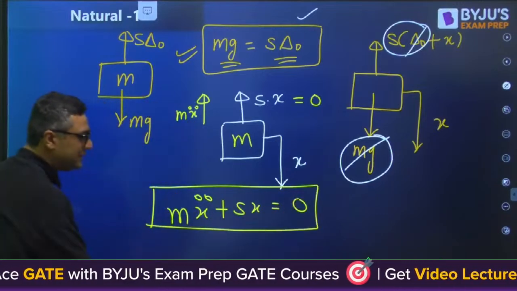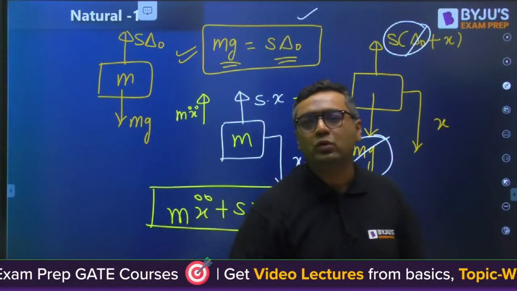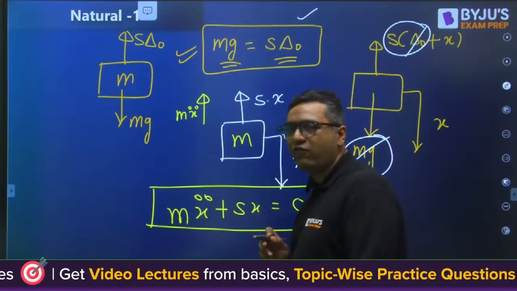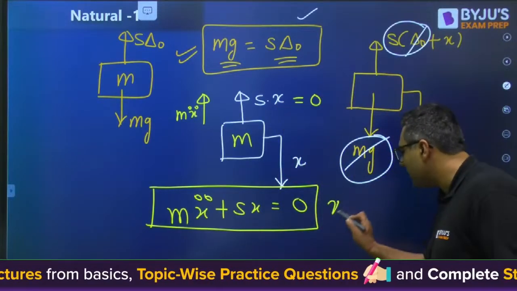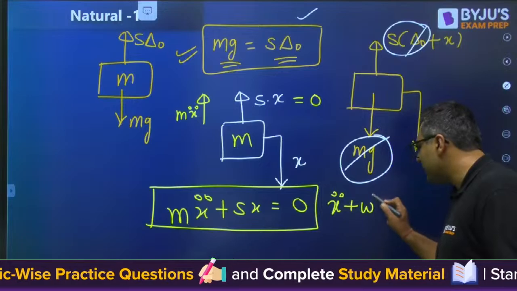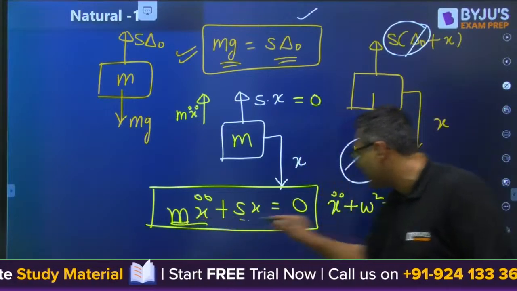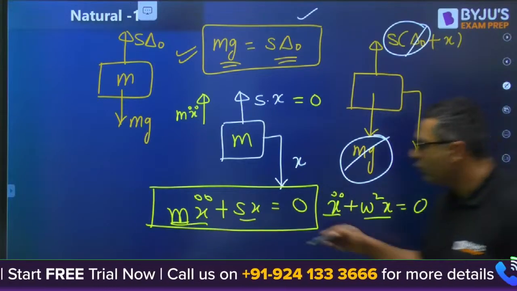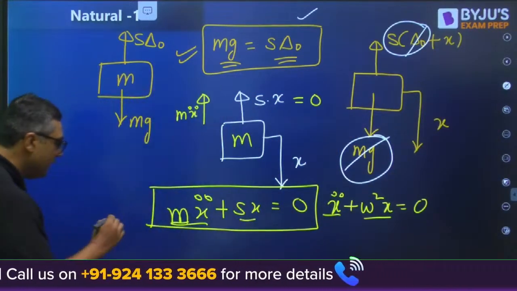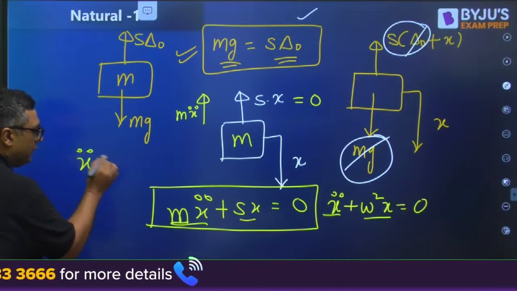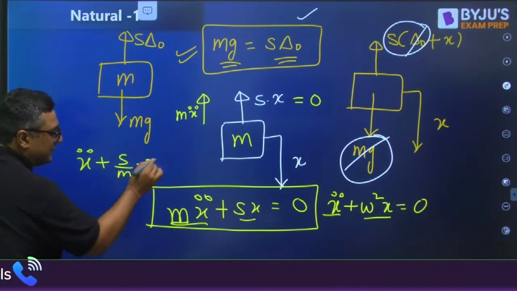So my dear, if you see this equation, now we need to compare it with the equation of SHM. What was that? X double dot plus omega square x is equal to 0. So can I say if this is mx double dot plus Sx, it is x double dot plus omega square x. So we can write this equation as x double dot plus s by m into x is equal to 0.